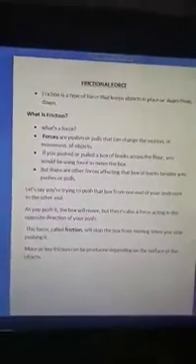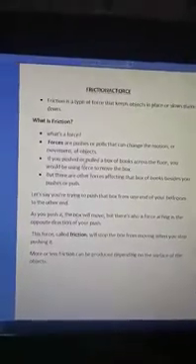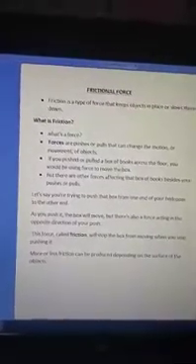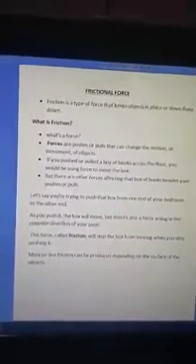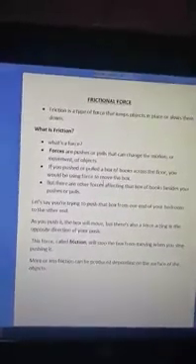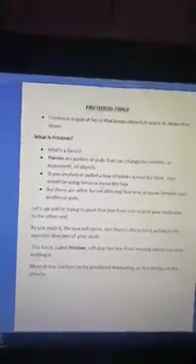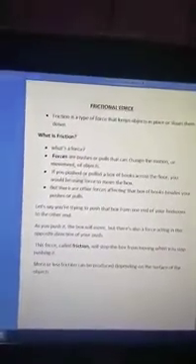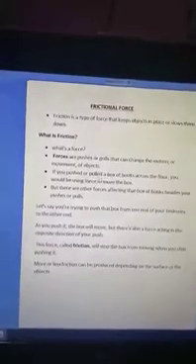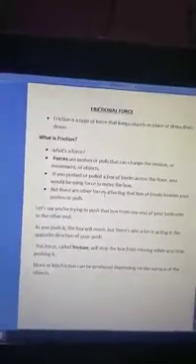Like for example, I can give you an example of the applied force. If a box of books is there across the floor, either you will move it away from yourself or you will move it towards yourself, right? So if you are moving it away, then it is called a push. If you are moving it towards yourself, then it is called a pull.